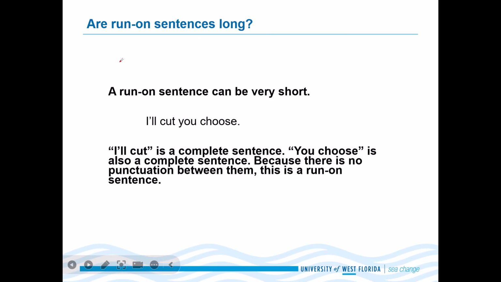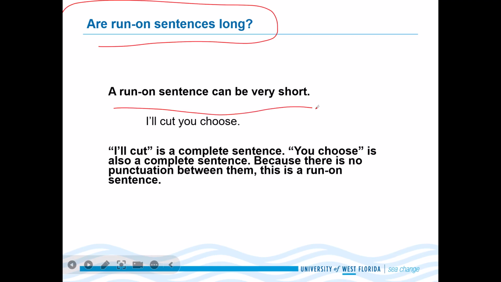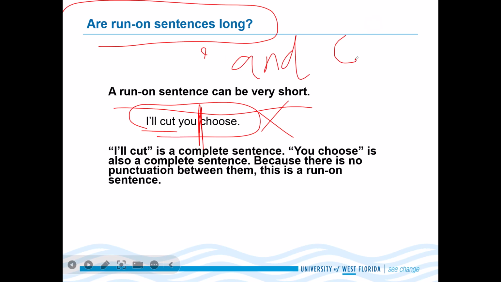Now, are run on sentences long? A run on sentence can be very short as well. I'll cut, you choose. What does that mean? I'll cut, you choose. That doesn't make any sense. I'll cut is a complete sentence. You choose is also a complete sentence. We need something in between. Maybe a comma, maybe a coordinating conjunction. Coordinating conjunction. CC, right? I'll cut, you choose.